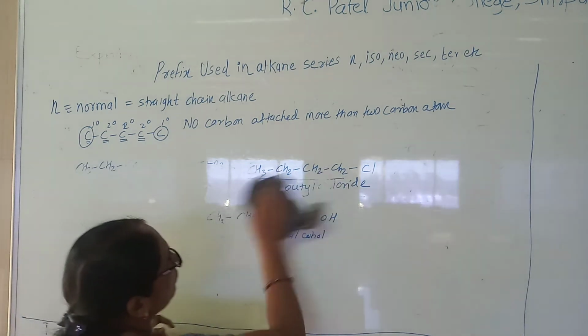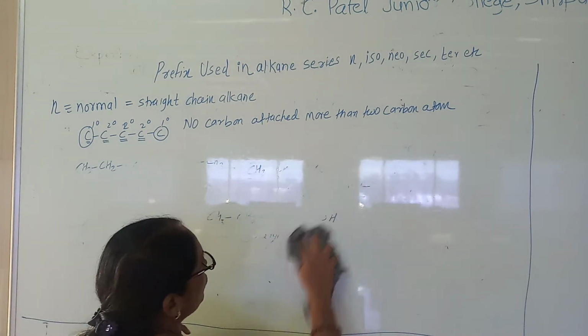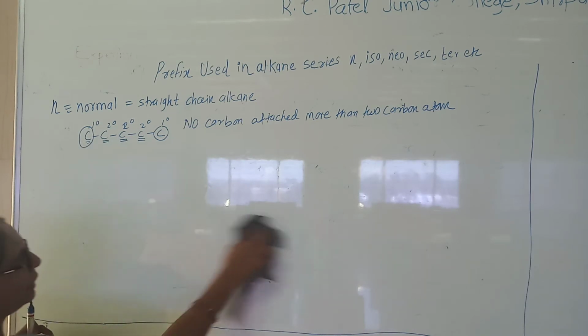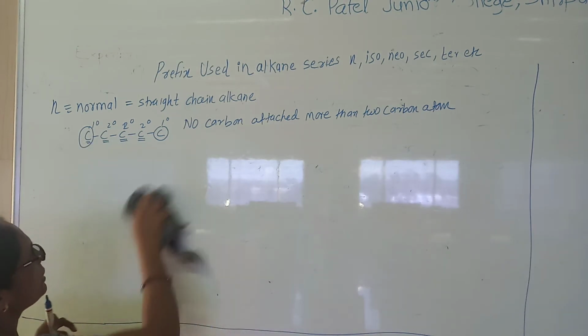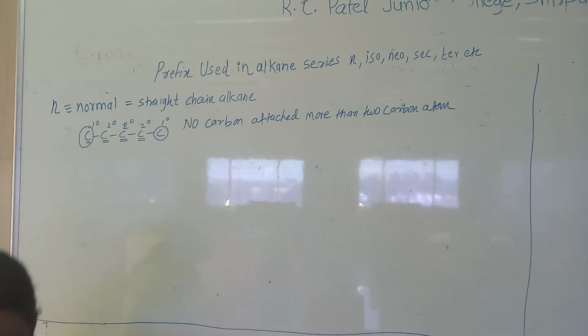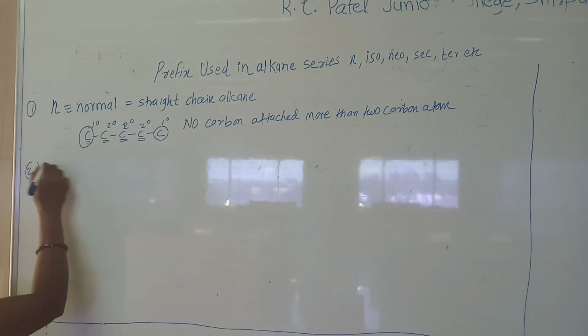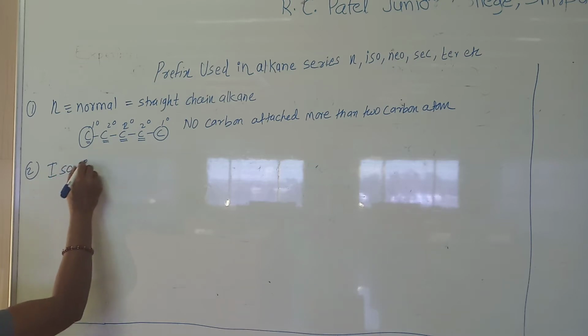Now we go for the next prefixes we use: iso, secondary and tertiary. Out of which first I consider the prefixes iso and neo.